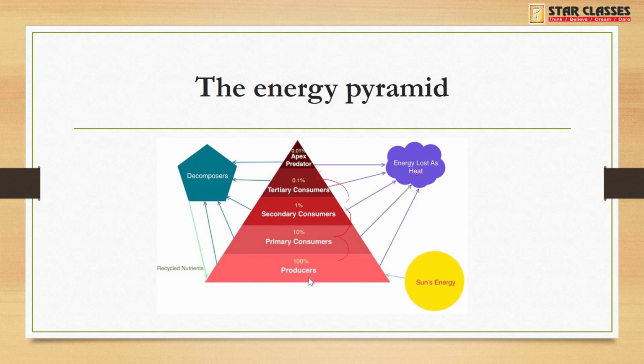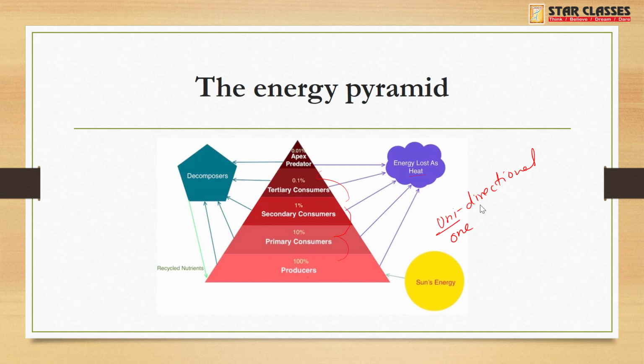And from where does the producer gain energy? From the sun. Always remember, transfer of energy is unidirectional. Whatever energy is lost will not go back to the sun. Okay, uni means one. Energy transfers only in one direction in the case of this trophic level.